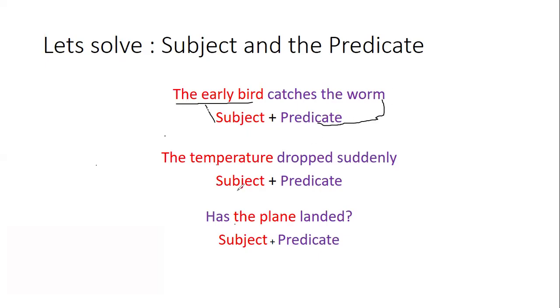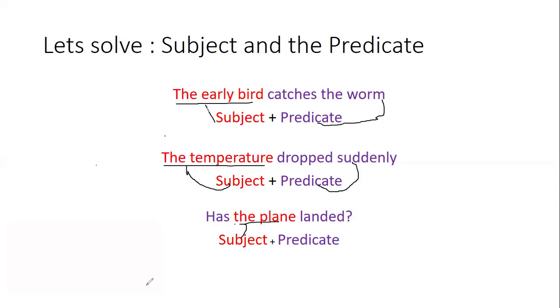The temperature dropped suddenly. The whole sentence revolves around what main topic? The main topic is the temperature. So the temperature is the subject, and dropped suddenly is our predicate. Has the plane landed? See, again, this is an interrogative. A sentence has a question mark, right? So what is the main topic of this whole interrogative sentence? The plane.